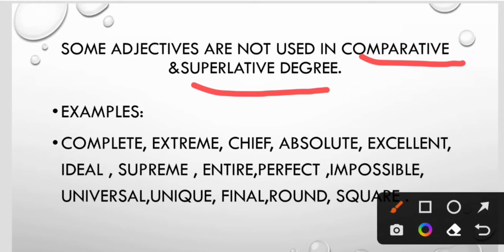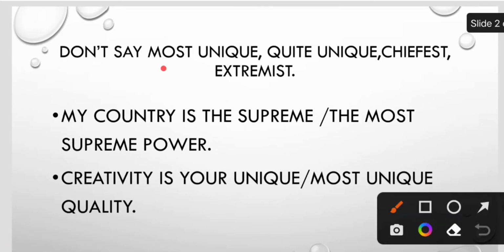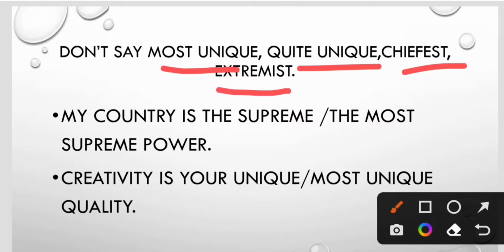Let's see the example. Complete, extreme, chief, absolute, excellent, ideal, supreme, entire, perfect, impossible, universal, unique, final, round, square. Because they express absolute, that's why they are not used in comparative and superlative degrees. We can't say most unique, quite unique, chiefest, extremist. We can't use these words in superlative degree.